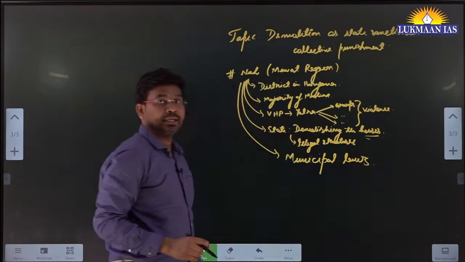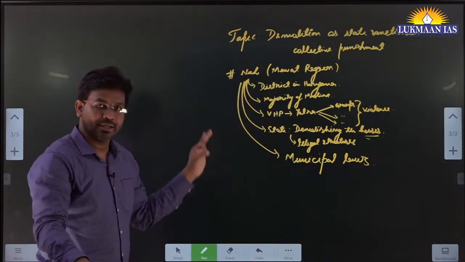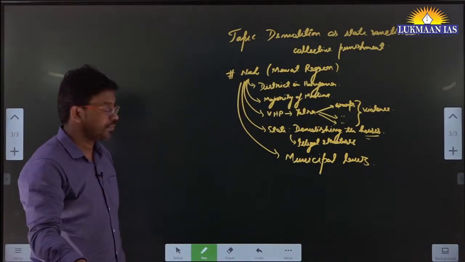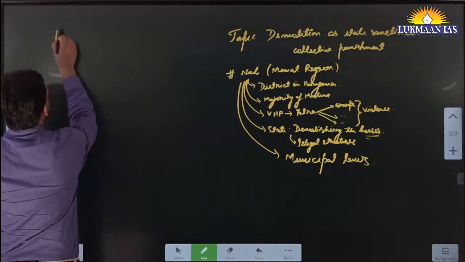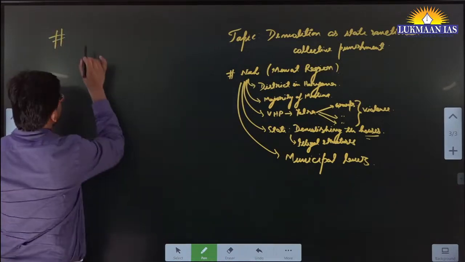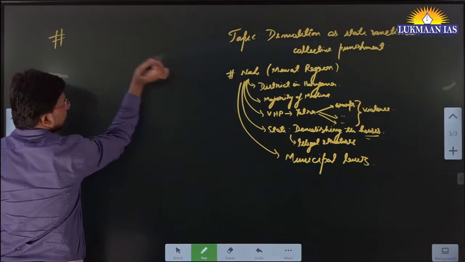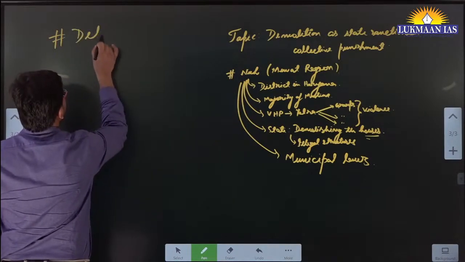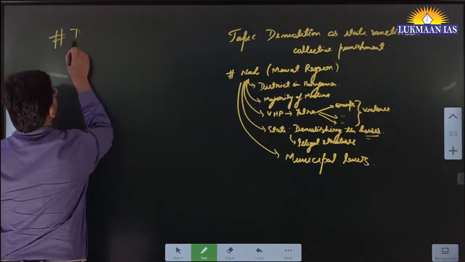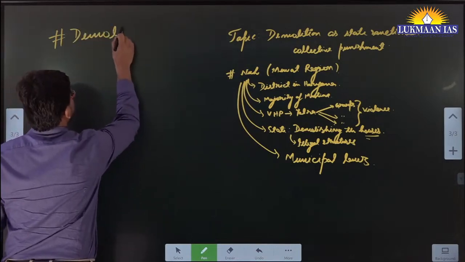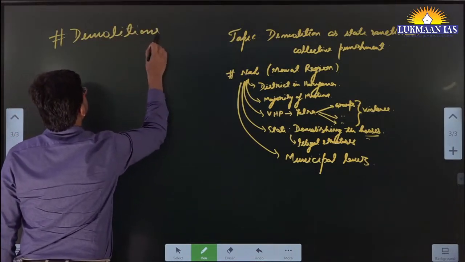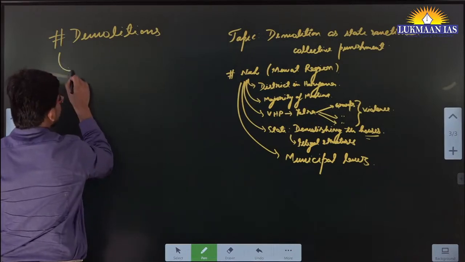But is this action of the state government justified? We need to look at that from various perspectives, the justification of these demolitions that are happening. We are going to understand why these demolitions are not justified.